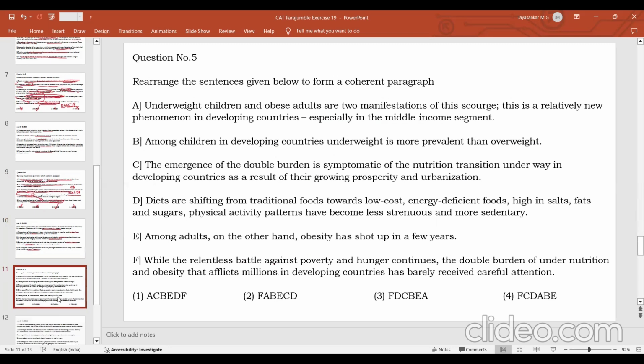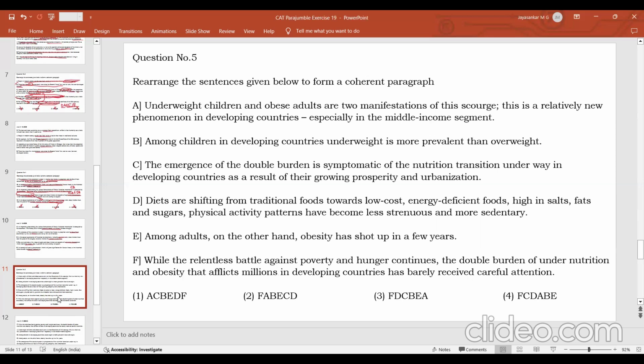Now go to the last question. Here we are talking about a particular problem that is gripping the developing countries because of rapid urbanization and because of the growing affluence among the middle class people, which is underweight problem or malnutrition among children and obesity among adults.